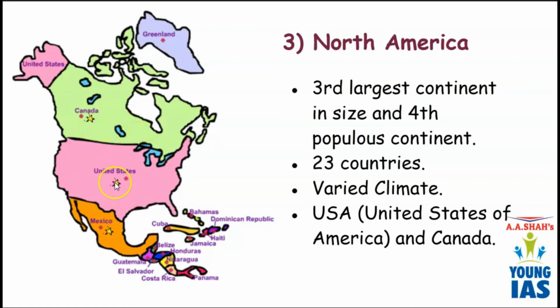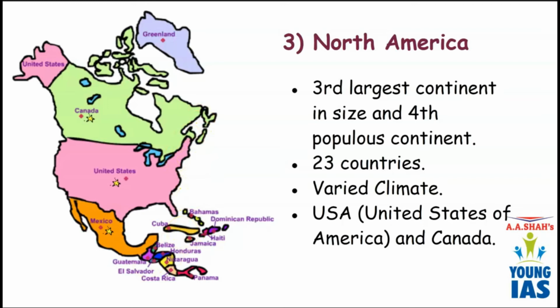USA, United States of America, is a country which is situated in North America. Remember, USA, United States of America, is a country, whereas North America is a continent. So it has two major countries, Canada and USA.